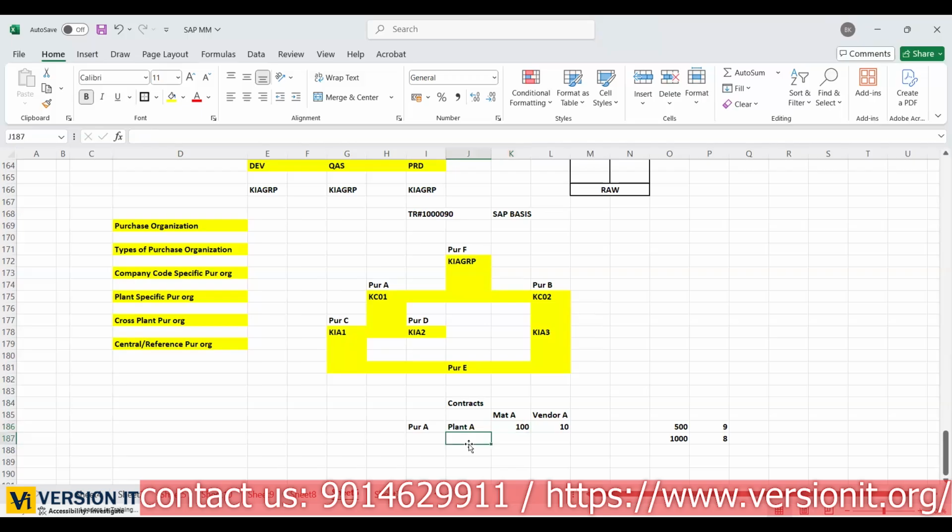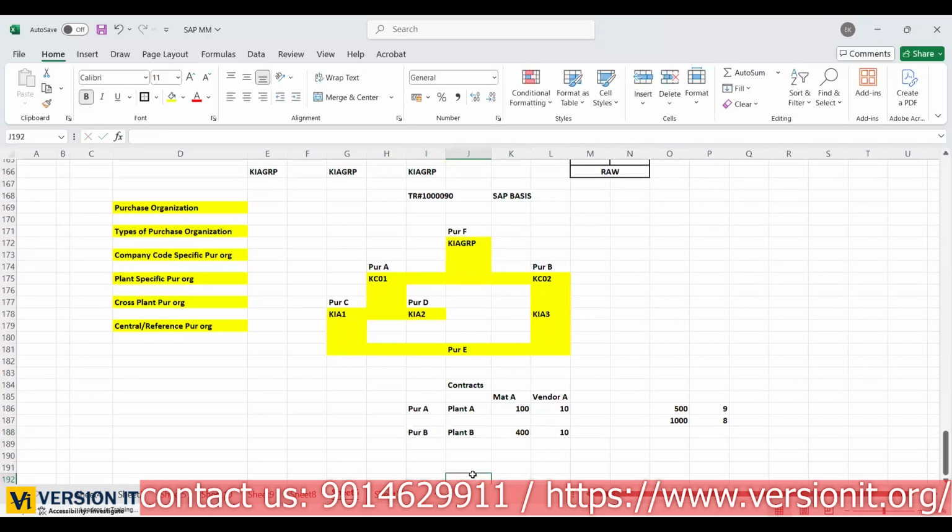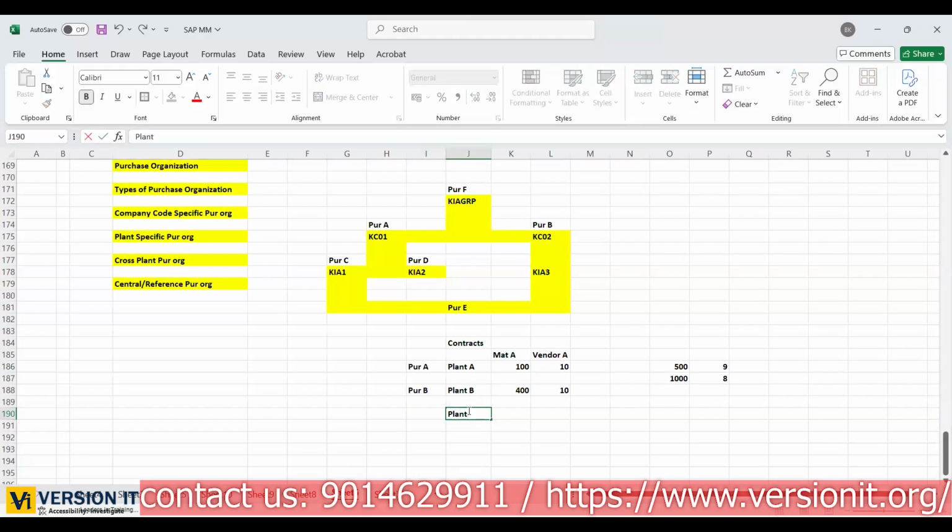Now plant B. So that is plant A's requirement. Next we come to plant B. Plant B wants to purchase 400 quantity. Just as an example I'm taking, the 400 quantity they are also purchasing for $10 only. Okay. Next, plant C is involved. Plant C needs 900 quantity, so for them they'll get the material for $9 only. Why? Because it's more quantity, right? Now purchase organization C is involved for the plants.